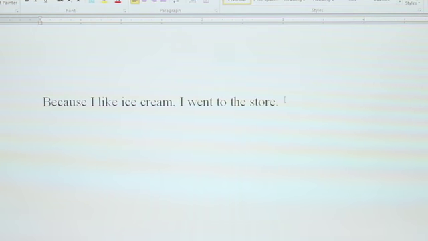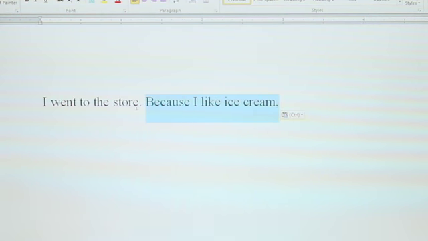So I went to the store explains the rest of the story. Because I like ice cream, I went to the store. And the proper way to punctuate that is with a comma after the dependent clause, because I like ice cream. Now, if I wanted to turn it around and move this dependent clause to this side, I would get rid of the capitalization and my period would go there. So I went to the store because I like ice cream.